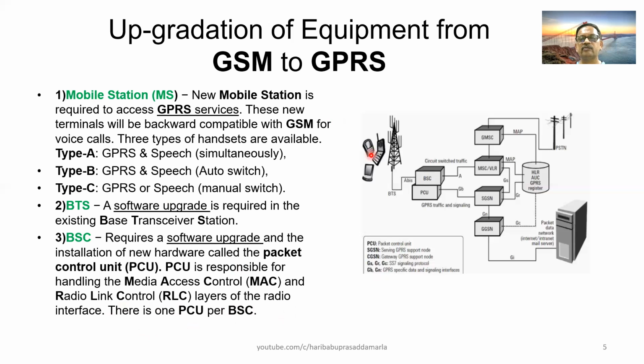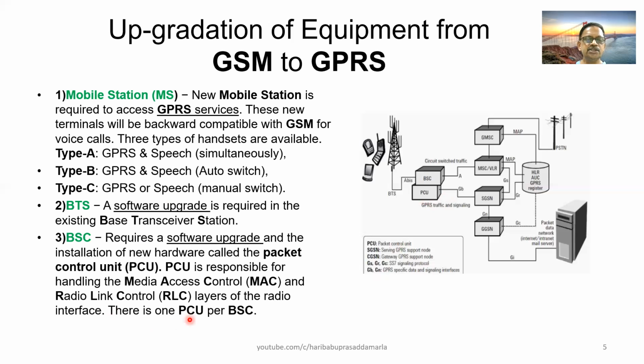Radio interface is from the user to the BTS. This is the only wireless network. Other things are normal landline communication only. It may be connected through microwave links, or through fiber optic links, or via copper wires.